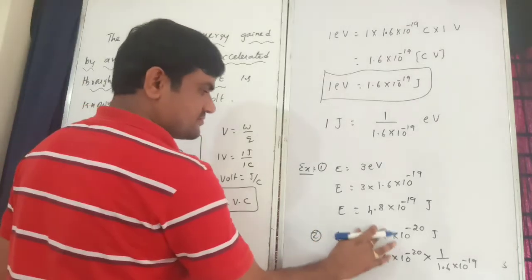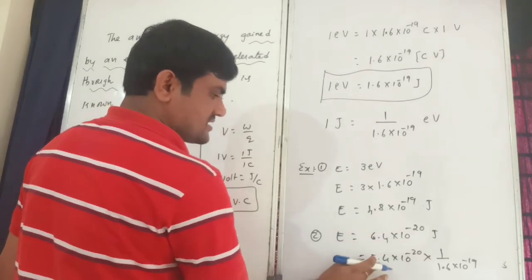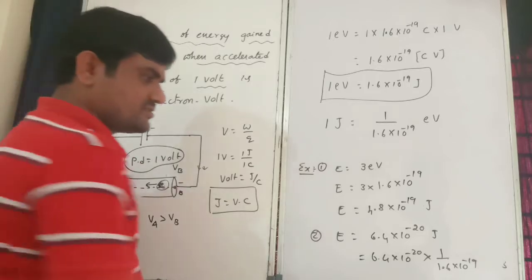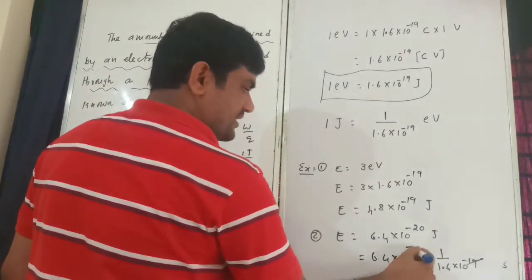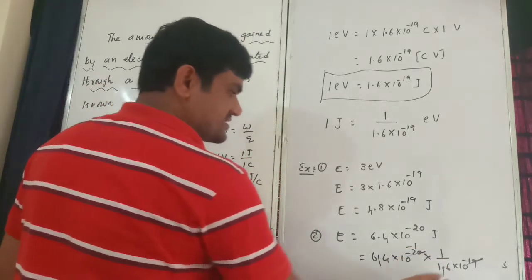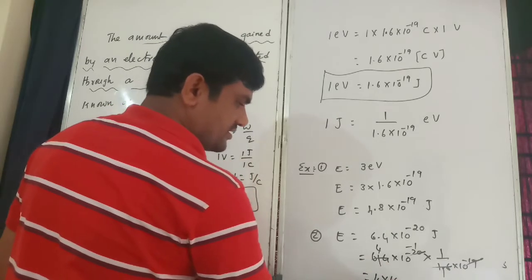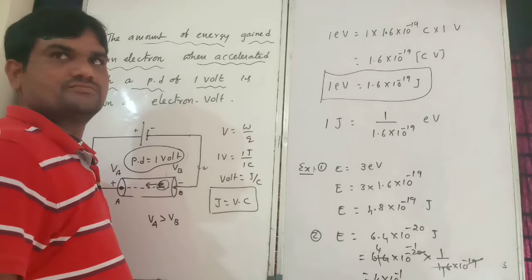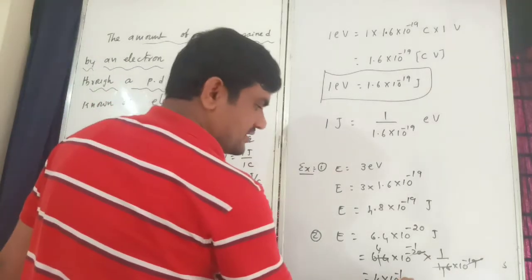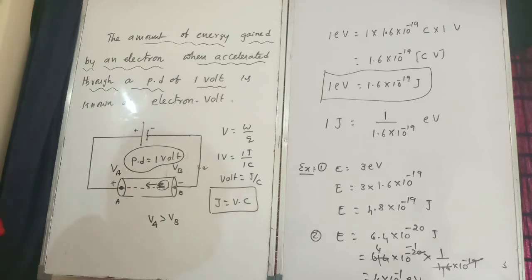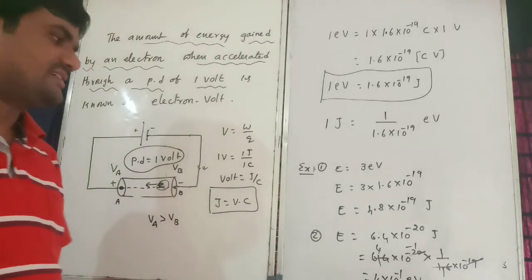6.4 I will consider, for calculation purpose only. So here 19, 19 minus 1 will come. The point cancels. So 4 into 10 power minus 1 electron volt. Are you clear?